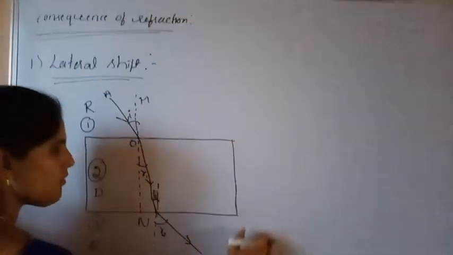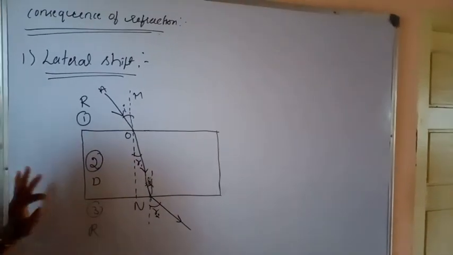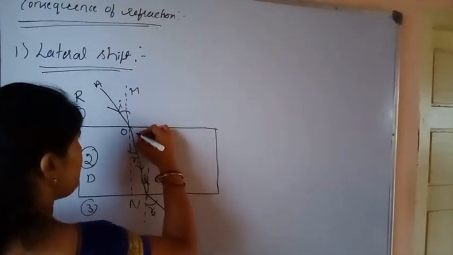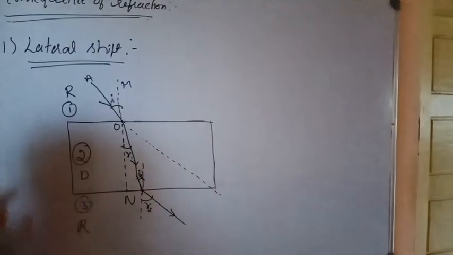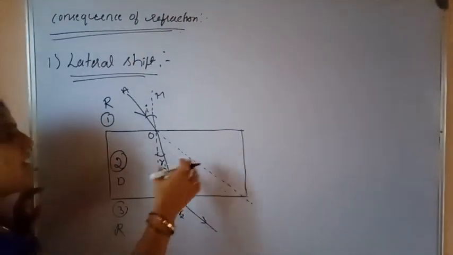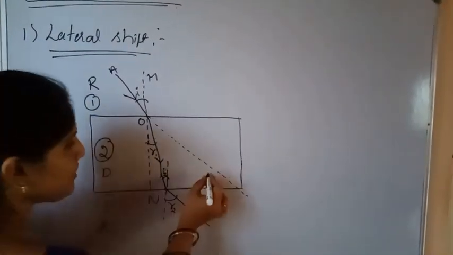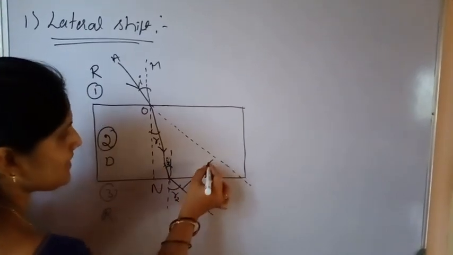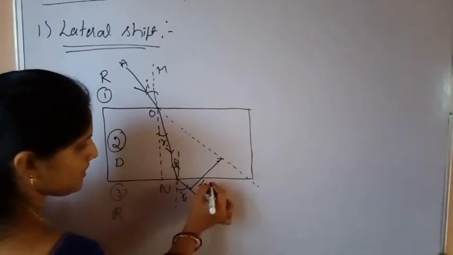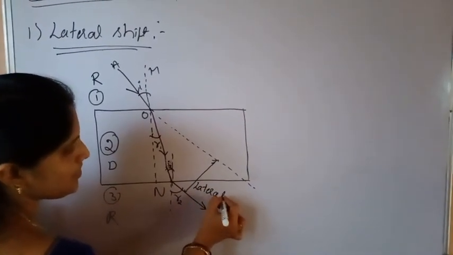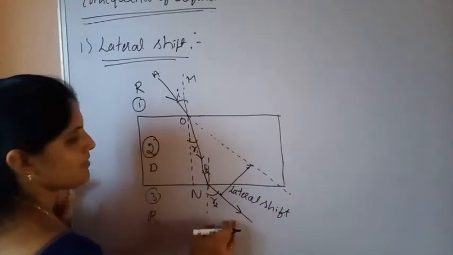But in the absence of this glass medium, light travels only along the air. So the actual path of the light ray is this. But due to the refraction, its path gets changed. So this perpendicular shift is known as lateral shift. That means this is the incident ray direction and this is the emergent ray.